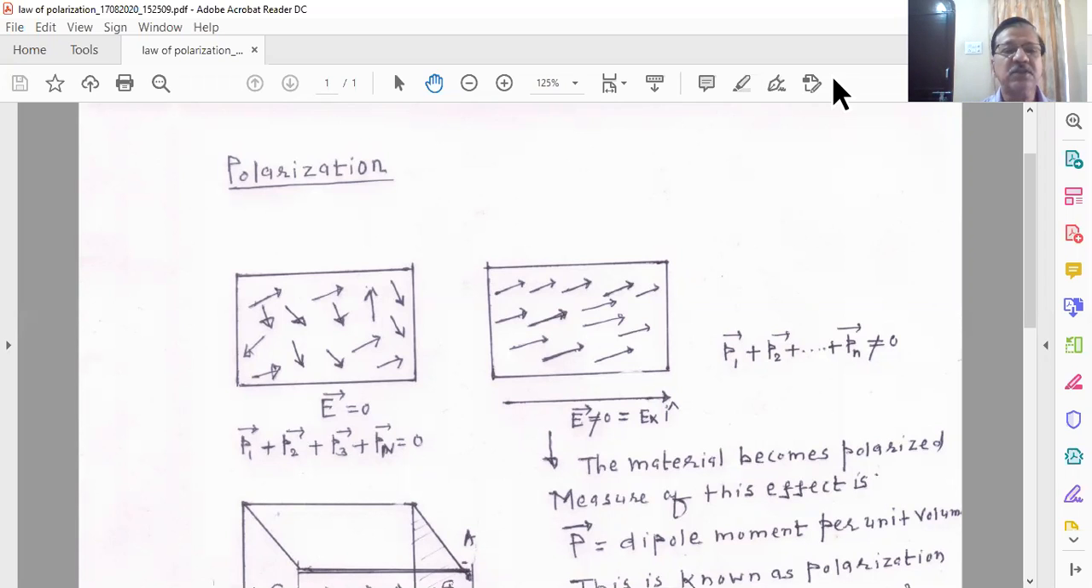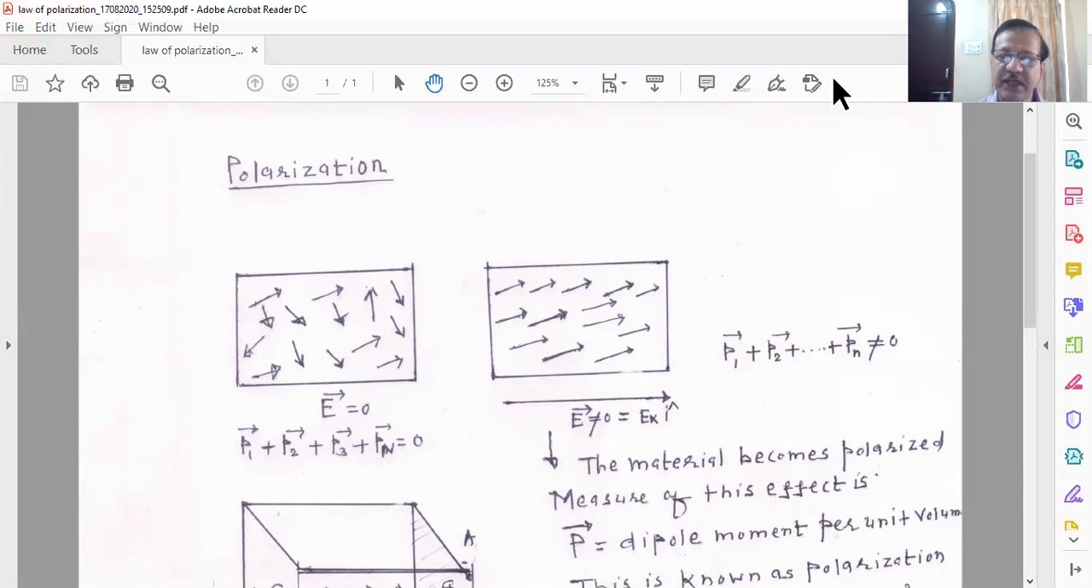Friends, I have discussed the polarization of an isolated atom as well as isolated molecules in my previous class. And I said that the polarization of a molecule is a complex process, and I have described the process of polarization in the case of a molecule.